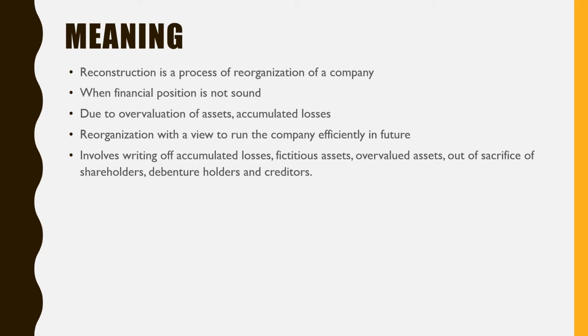So what does internal reconstruction involve? It involves writing off accumulated losses, fictitious assets, and overvalued assets, and all these things are done out of the sacrifice of shareholders, debenture holders, and the creditors. That means these are all the claimants of the company. They are going to claim their liability from the company, so they are going to make the sacrifice, and from this sacrifice, all these accumulated losses, fictitious assets, and overvalued assets will be written off.